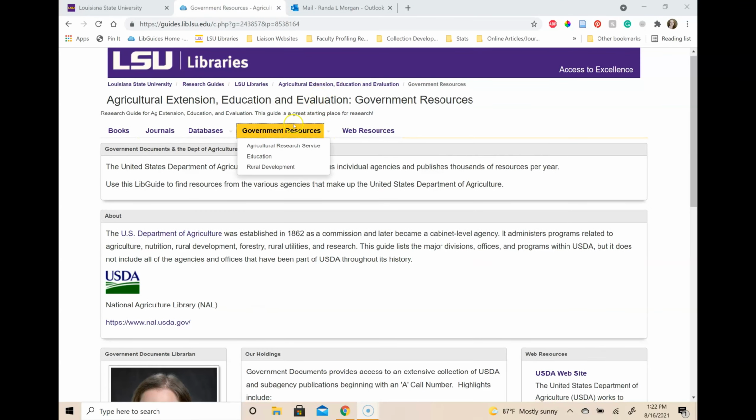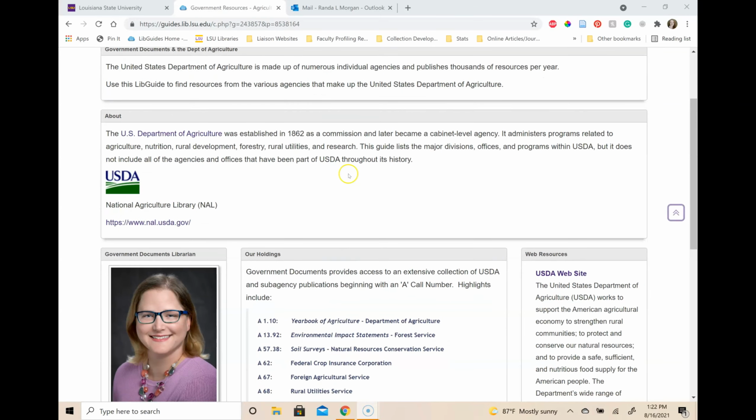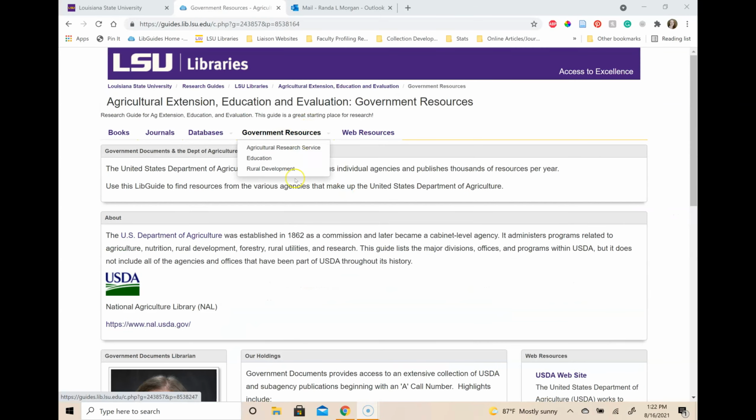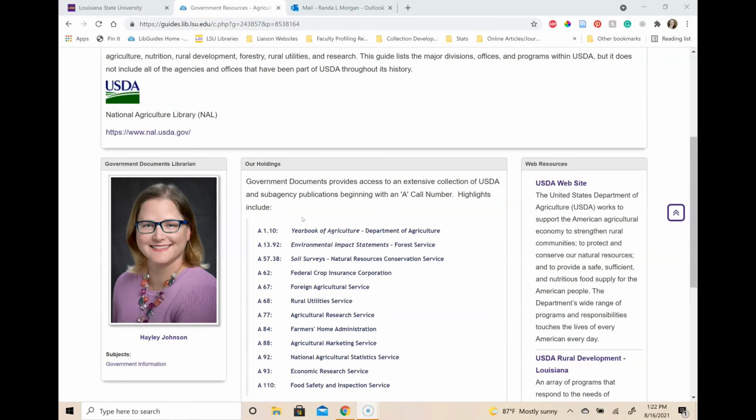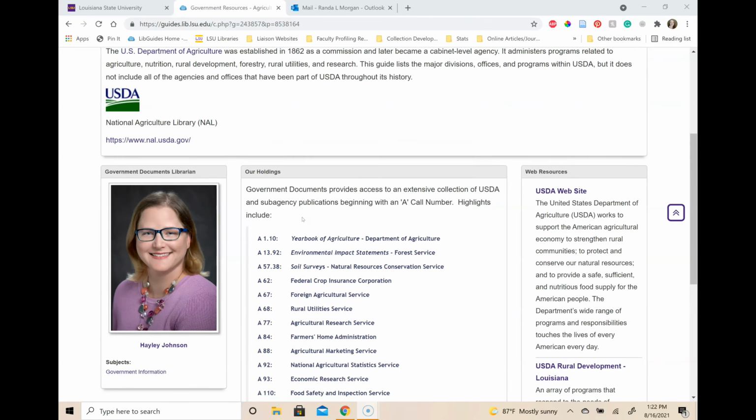The next tab with drop-downs is government documents. I'm not going to go into every one of them here, but just know that the government has some incredible resources that they make available for free. They also collect all kinds of data that could be useful. However, they can be difficult to go through.